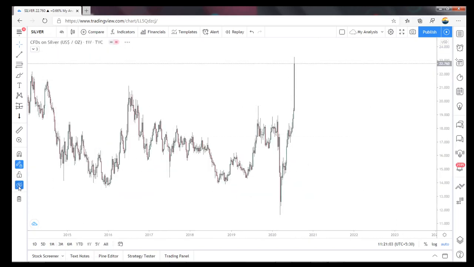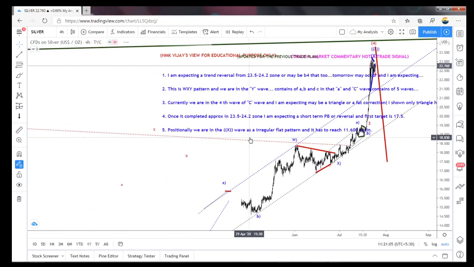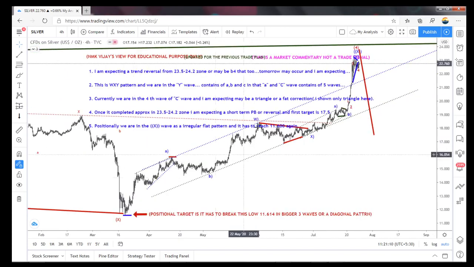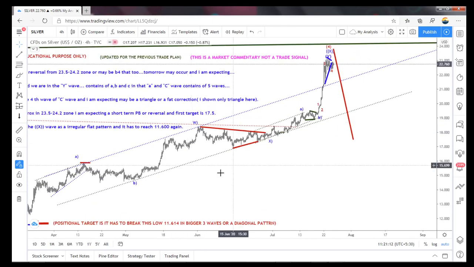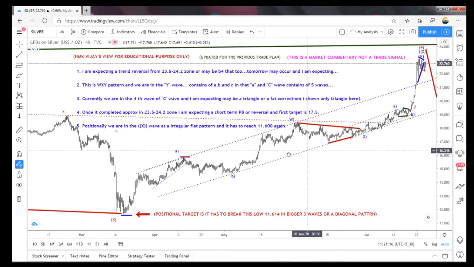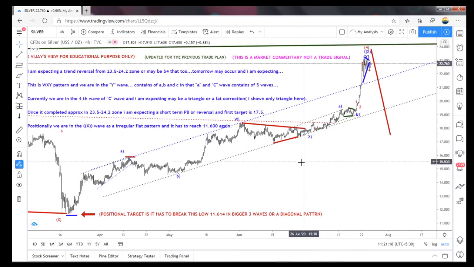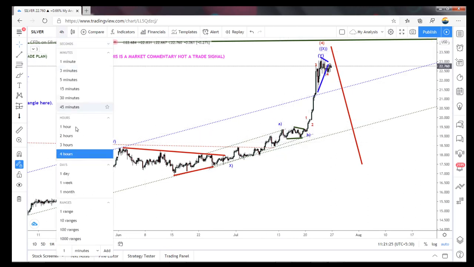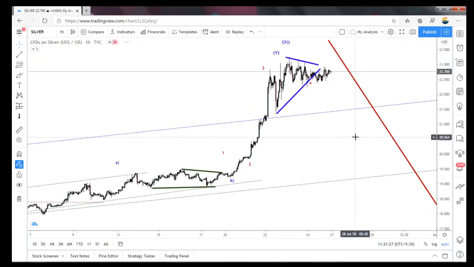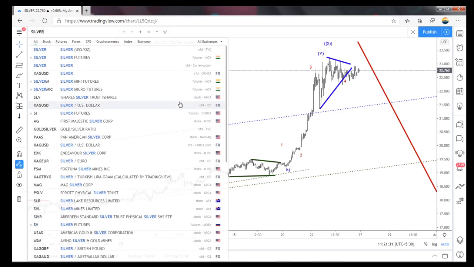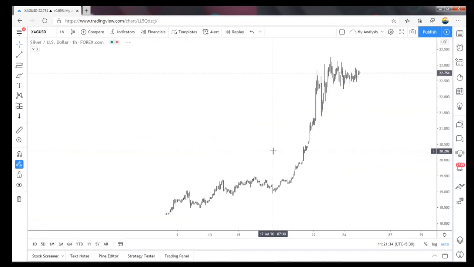So let's move on to the 4-hour chart and I will explain here. This is an A, B, C. So we can do it as a W, and this is an X. Again A, B is a triangle, and here I will show you the 1 hour in one more forex.com, I think so. Yes.